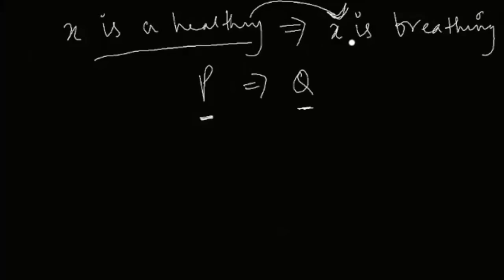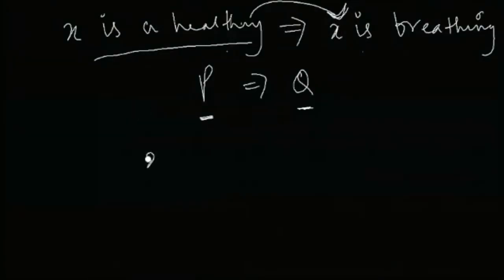But at the same time we are not saying कि अगर X healthy नहीं है तो X breathe नहीं कर रहा है. This is only sufficient, but this is not necessary. It is not necessary for X to be healthy to assert or to imply that X is also breathing.